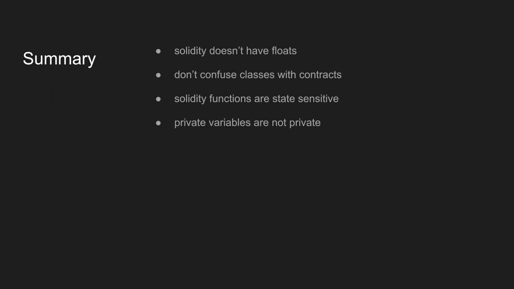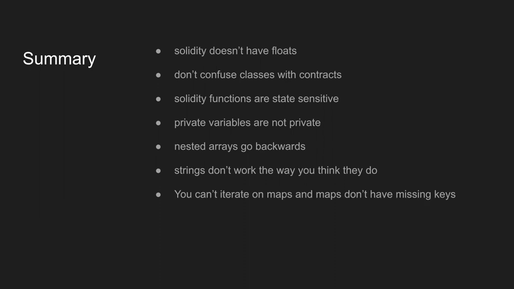Okay, summary. Solidity does not have floats. Don't confuse classes with contracts. Solidity functions are state sensitive. Private variables are not private. Nested arrays go backwards. Strings don't work the way that you think they do, and you can't iterate on maps, and maps don't have missing keys. tx.origin is a security risk, and the payment API is actually pretty cool.